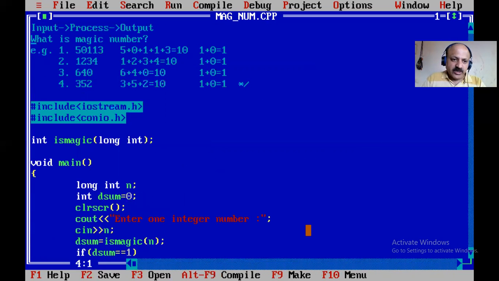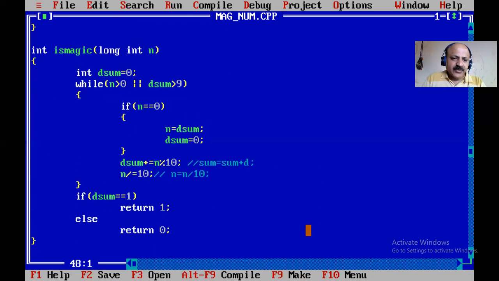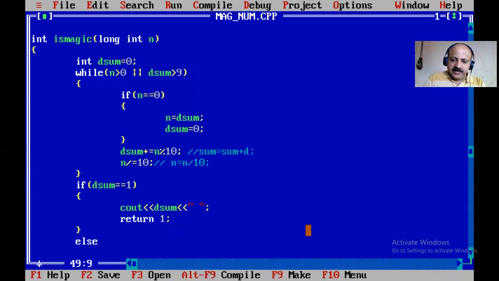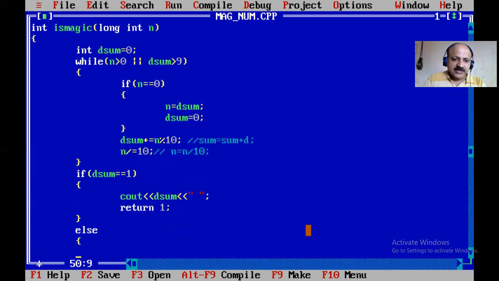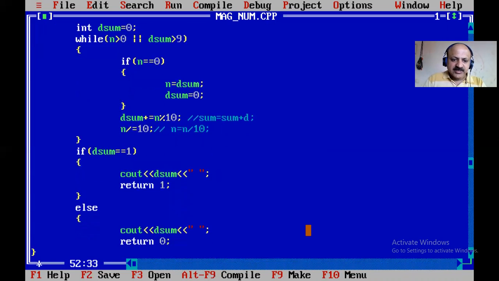So what to do? So we can also print in this technique. So here you can print. Yes, before you can pass, you can print the sum. Yes, that possibility. So dsum. Yes, and provide one blank. Yes, and provide else means brace. Same thing happen in the else part. So any one condition is true. So dsum, yes, one blank, and then print our message, and that close.